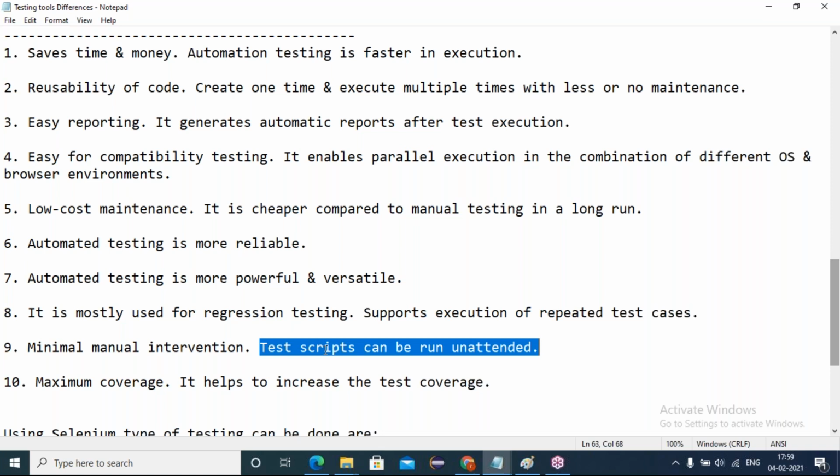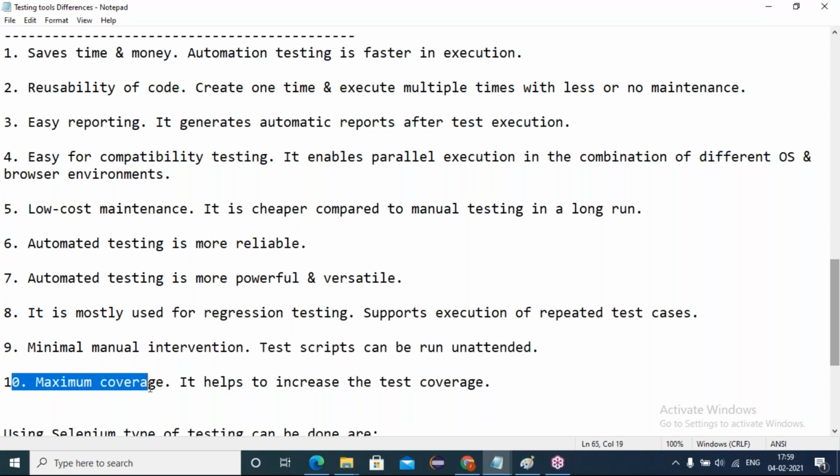Automation means your attendance, your presence, will not be needed. One time you instruct, and according to your instructions the script is going to run. That's it. Maximum coverage we can achieve in automation. Manually, you have to be involved every time, and you don't have enough time to find out what to test, what the scope of the test is, how much we can check. We don't have time to go deeply into testing all the features.